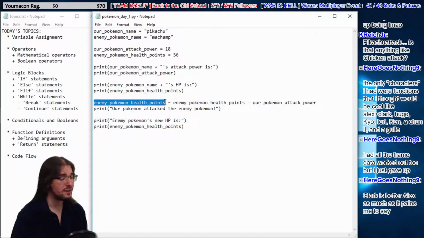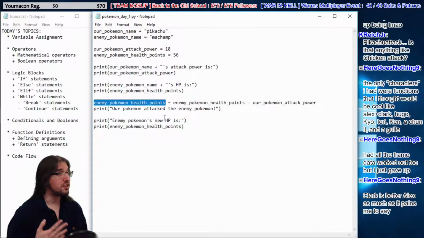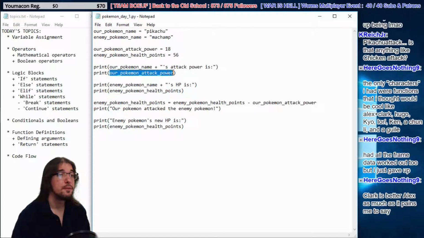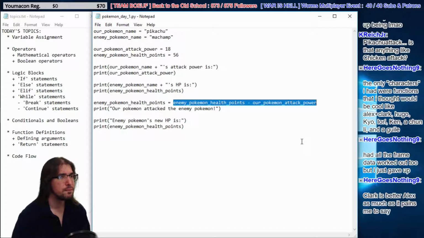So those are basically the three ways to show data in programming. One way is to just show a variable name, such as right here. One way is to show a literal value, like here, string literals, or here, an integer literal. And the third way to show a value is to execute an operation, like this. And the value you get is whatever the result is. Right, so there are three ways that you can show data.